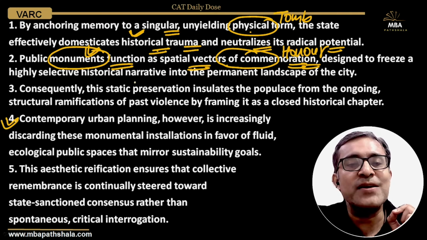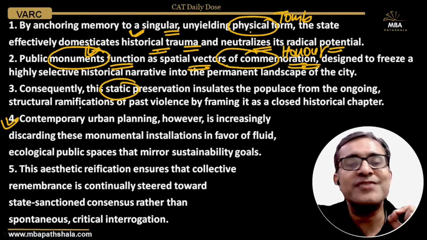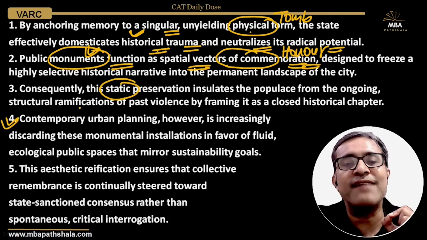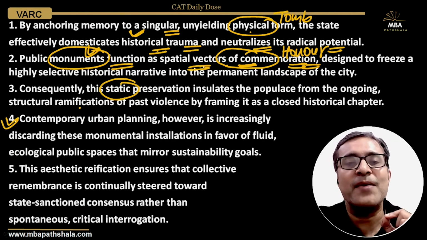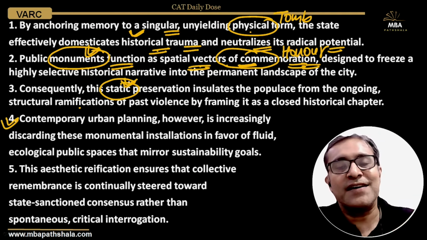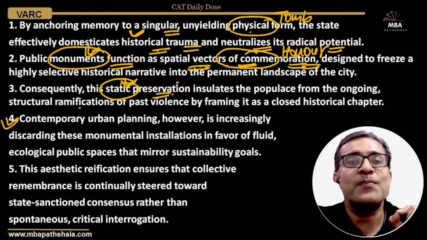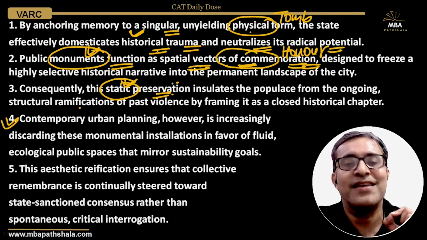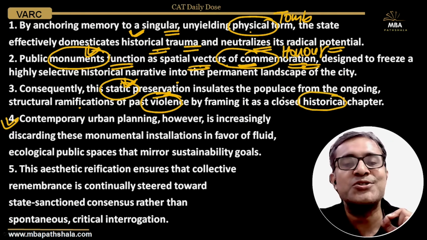Consequently, this static preservation insulates the populace from ongoing structural ramifications of past violence by framing it as a closed chapter. So that particular vector, that spatial vector of commemoration, that monument basically preserves, it is a static preservation of that past, and it shows, it proves that the past violence is no longer going on. It's a closed historical chapter.